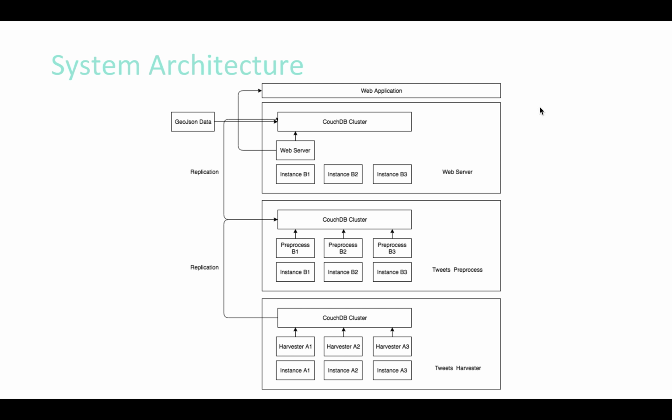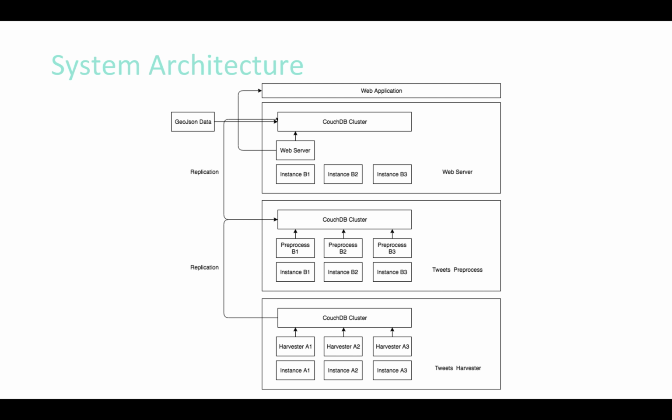In this architecture, we can apply CouchDB cluster on each layer, and also each layer can be scaled horizontally. If we assign more than one machine for each layer, the Ansible script can separate the job and tell each harvest script and pre-process script what they are responsible for. For example, if we have 4 virtual machines to harvest the tweets, then the Ansible script can tell each node that we have 4 machines in total and which number it is. Then the script will know which area it needs to search.